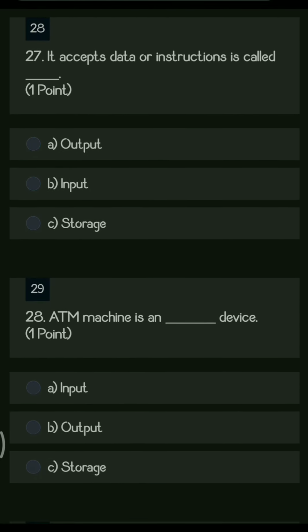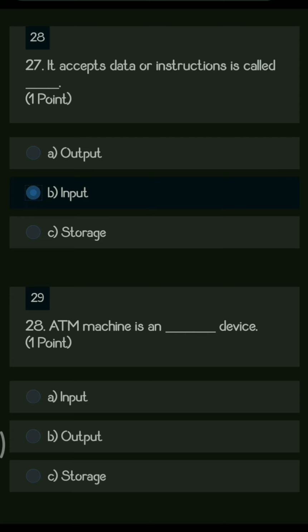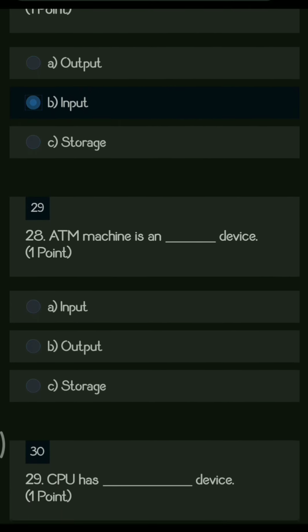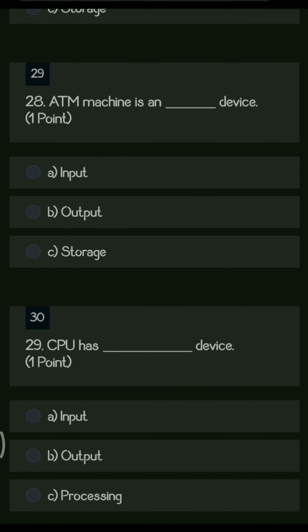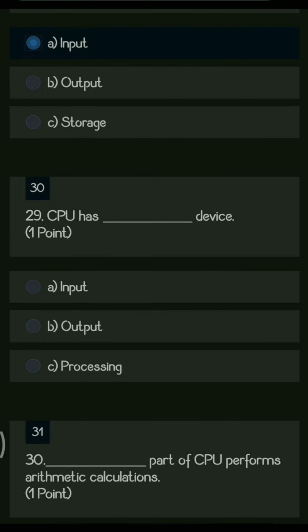Next question. It accepts the data or instructions is called as dash. So you have the options like output, input, and storage. So the right answer is option B, input, because input always accepts the data as well as instructions from the user. Next question. ATM machine is a dash device. So the options are input, output, and storage. So basically ATM machine is an input device.